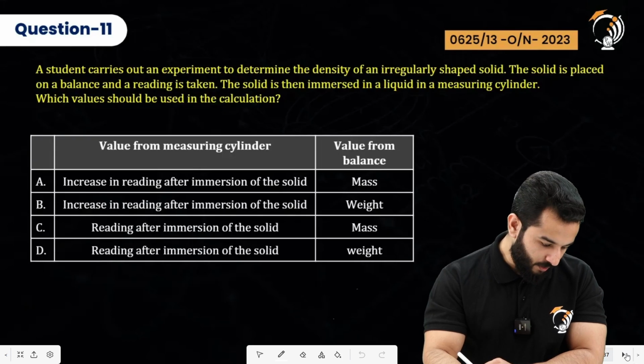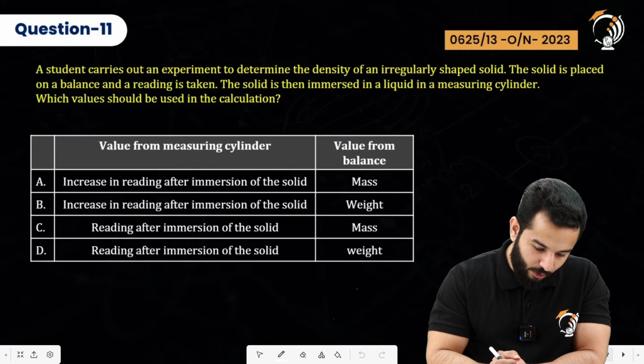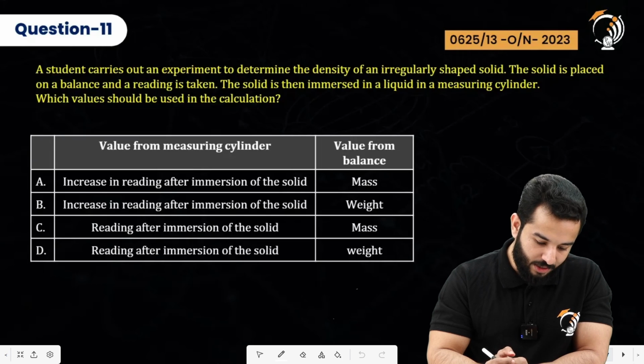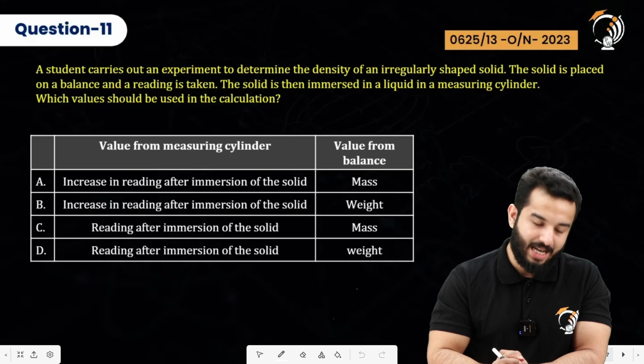Moving on to the next one. A student carries out an experiment to determine the density of an irregularly shaped solid. The solid is placed on a balance and a reading is taken. The solid is then immersed in a liquid in a measuring cylinder. Which value should be used in the calculation?